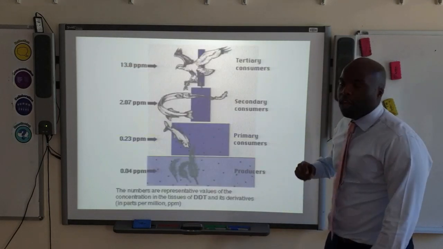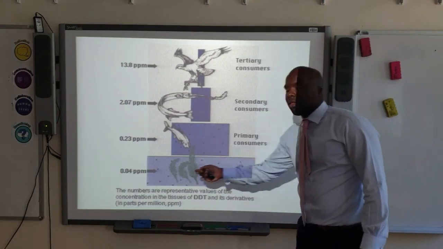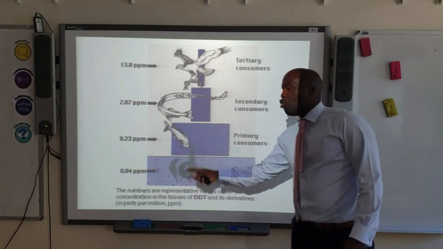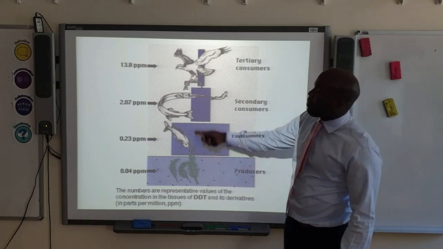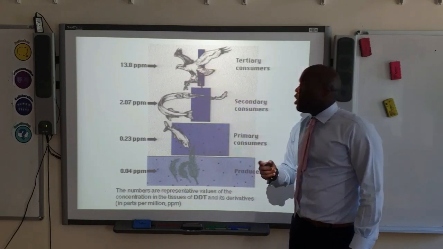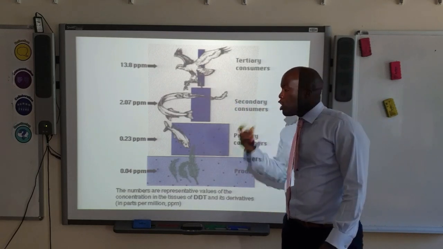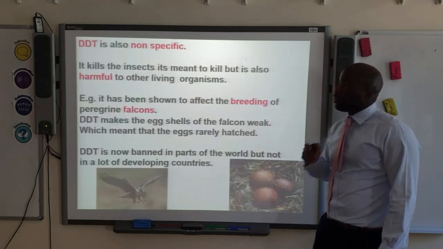So let's have a little look at this diagram here. You've looked at food chains already. Okay, you can see in the plants there's only a very small concentration of pesticides here at 0.04 parts per million. But as the pesticide is passed up the food chain to this falcon, you can see the amount of pesticide that's passed to this falcon is a huge number and it's increased a lot, okay? So it can cause great issues.